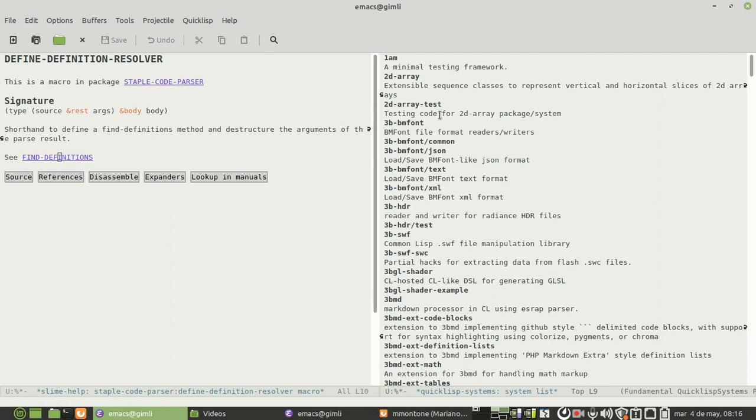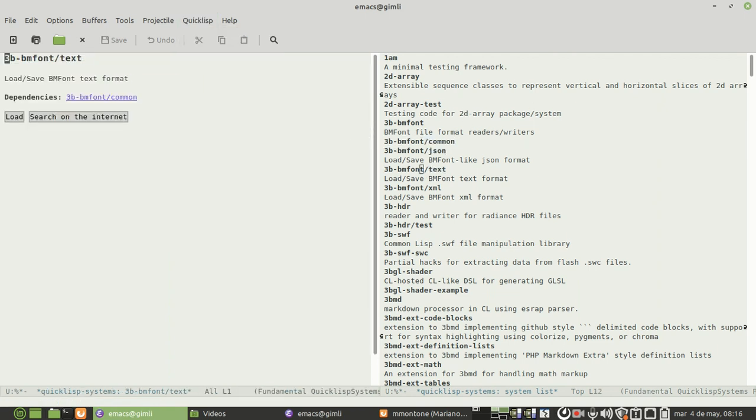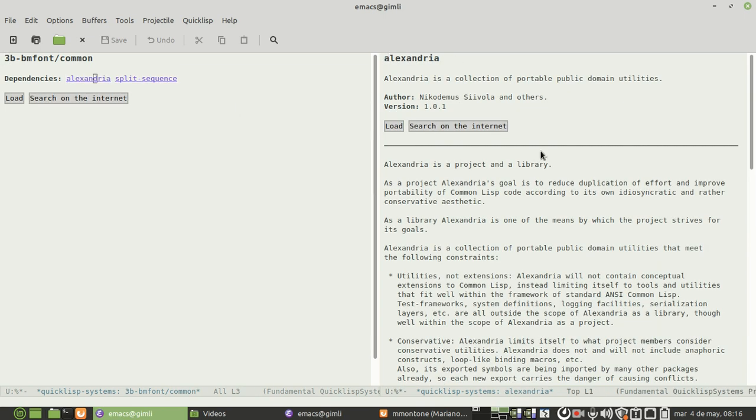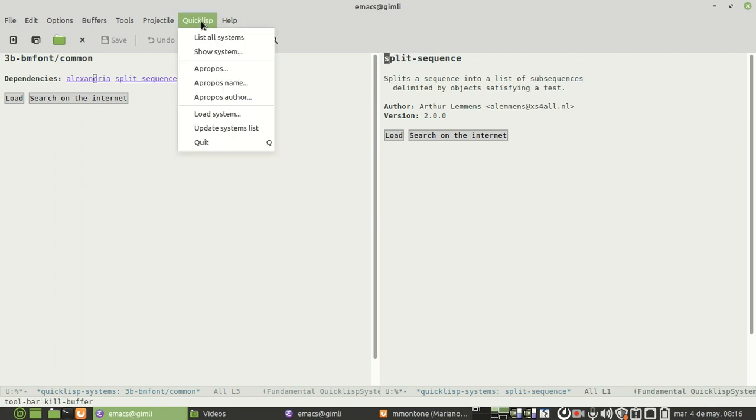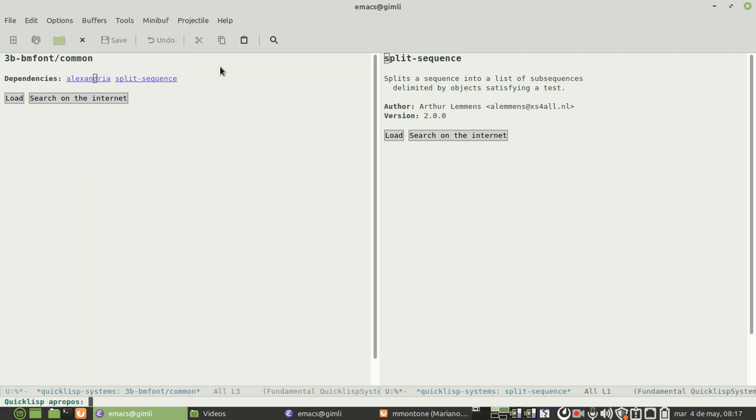And once you have that, we can browse for each system. The dependencies are shown and can also be navigated. And also, of course, you can load the systems. Another thing you can do that is very useful is to search.